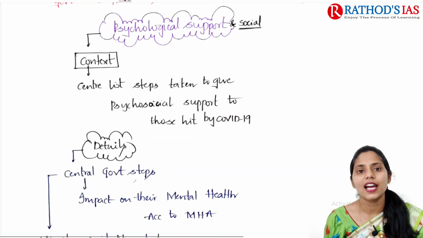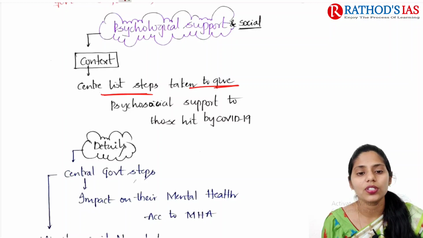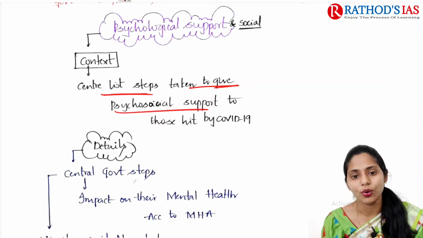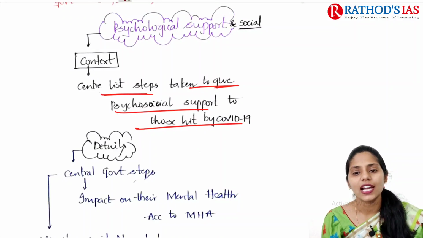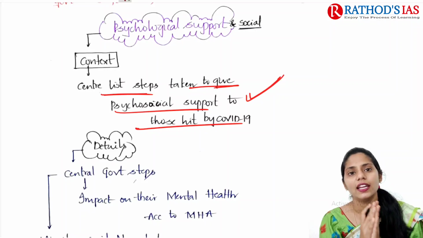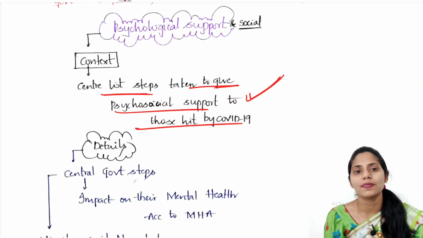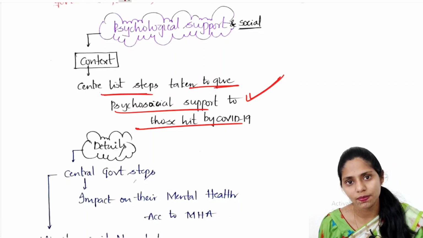The context says the Centre lists steps taken to give psychosocial support to those hit by COVID-19. The Centre has come up with a list of the steps taken to provide psychosocial support to COVID-19 patients.